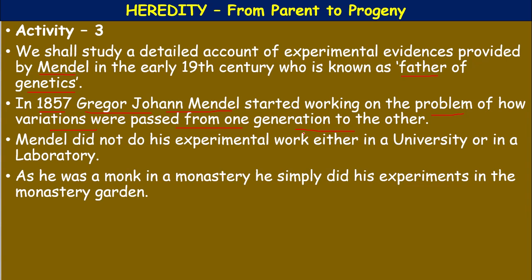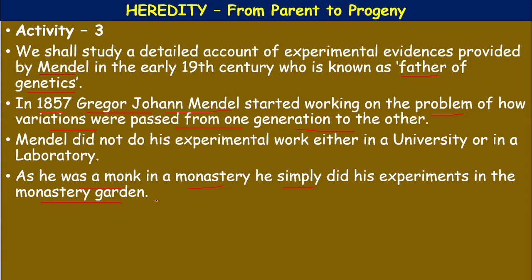Mendel did not do his experimental work either in a university or in a laboratory. Then where did he do it? As he was a monk in a monastery, he simply did his experiments in the monastery garden. Okay, so his interest was in agriculture, and he was basically a mathematics student.